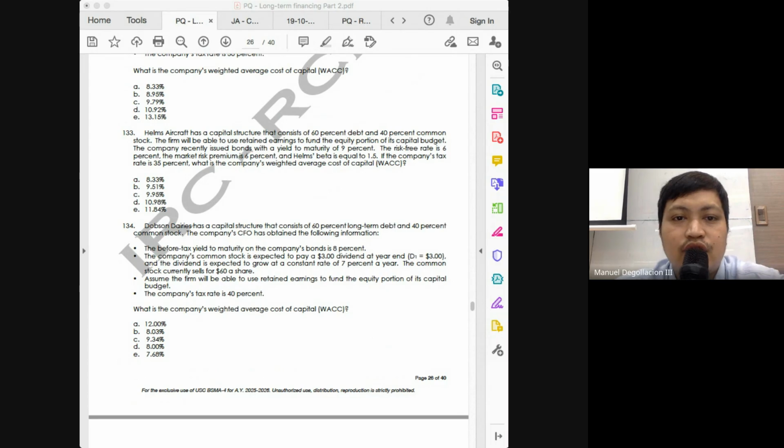So first, cost of debt of 9% multiplied by 60%, 70%. No, this time it would be 65%. Hopefully everyone understands where we got 65. For the last time, class, it would be embarrassing to ask your seatmate where we got 65. We got 65% since it is the complement of your 35% tax rate.